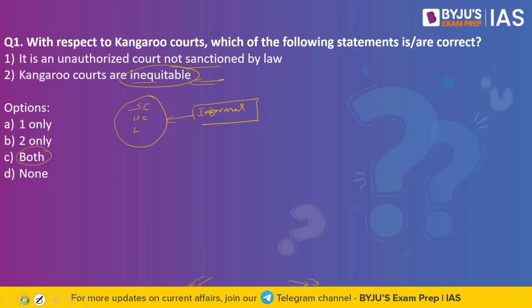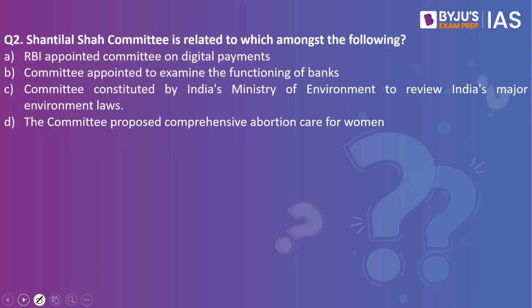Now let's look into the next practice question. Shantilal Shah committee is related to which amongst the following? RBI appointed committee on digital payments; committee appointed to examine the functioning of banks; committee constituted by India's Ministry of Environment to review India's major environmental laws; the committee proposed comprehensive abortion care for women. Which statement best describes the Shantilal Shah committee? The answer to this is D, the committee proposed comprehensive abortion care for women, and this happened in the 1970s.